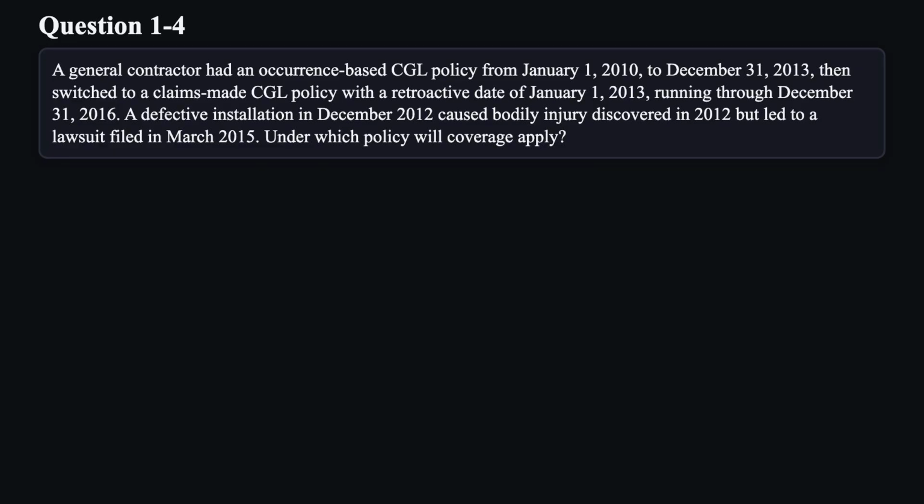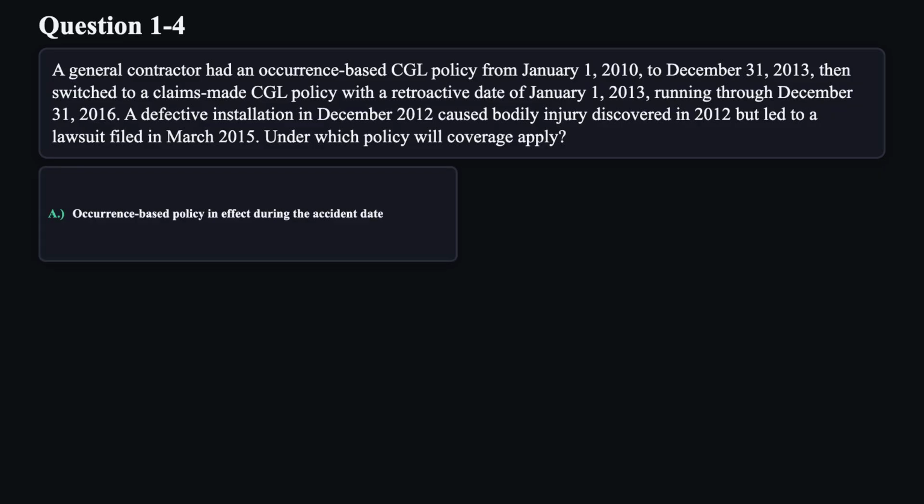Question 4. A general contractor had an occurrence-based CGL policy from January 1, 2010 to December 31, 2013. Then switched to a claims-made CGL policy with a retroactive date of January 1, 2013, running through December 31, 2016. A defective installation in December 2012 caused bodily injury discovered in 2012, but led to a lawsuit filed in March 2015. Under which policy will coverage apply?